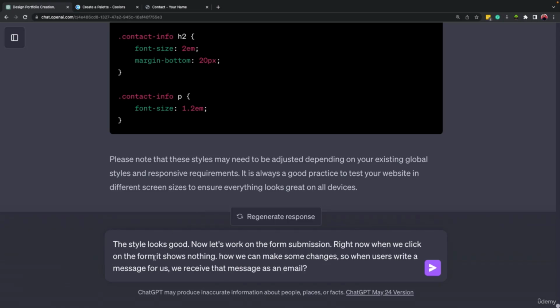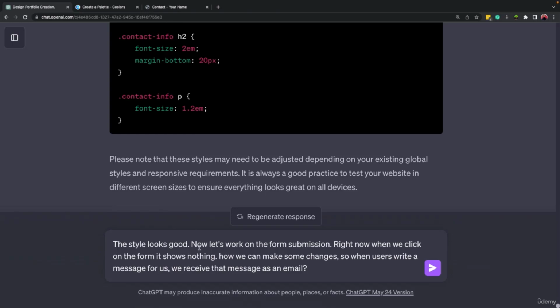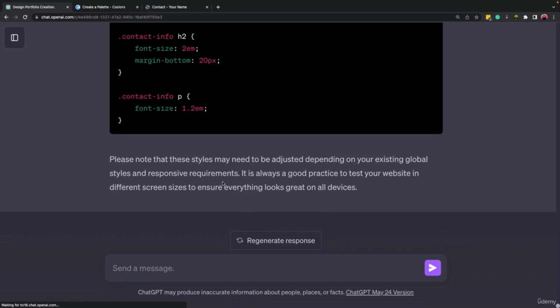I wrote down the style looks good based on our previous task. Then I mentioned now let's work on the form submission. Now when we click on the form, it shows nothing. How can we make some changes so when users write a message for us, we receive that message as an email? So let's see the response.